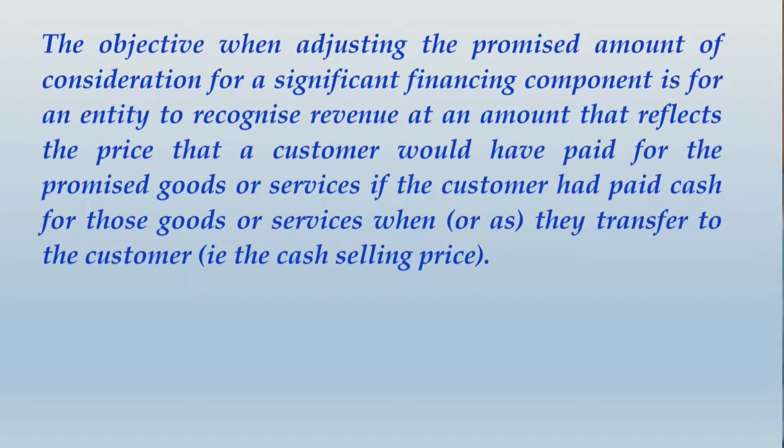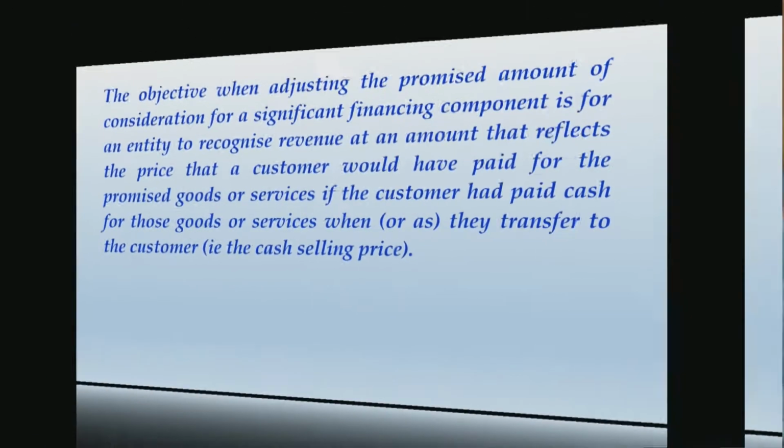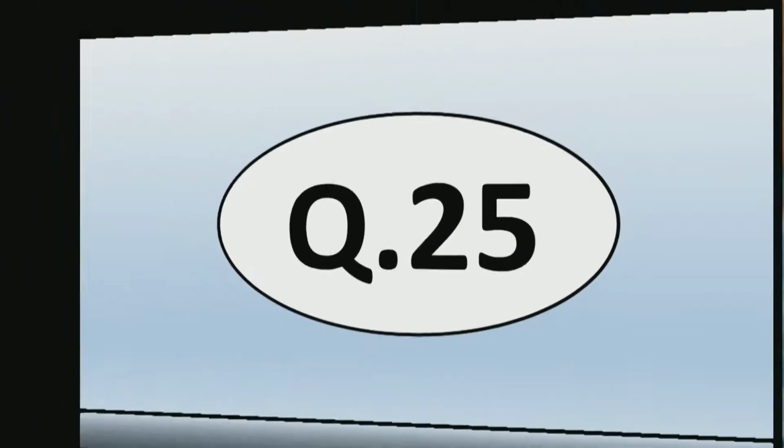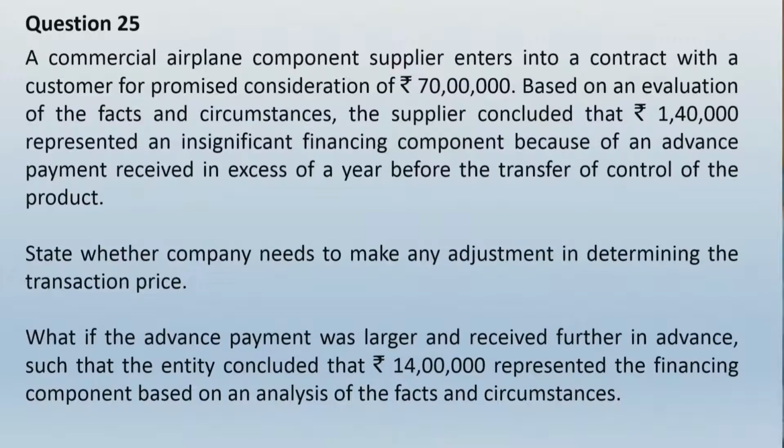Alright friends, you would have finished writing this paragraph. Let us move ahead and take up question number 25. Let us read this question. A commercial airplane component supplier enters into a contract with a customer for promised consideration of rupees 70 lakhs.